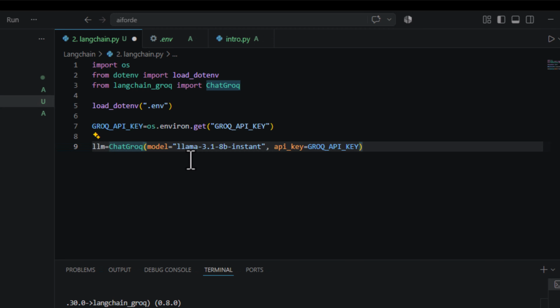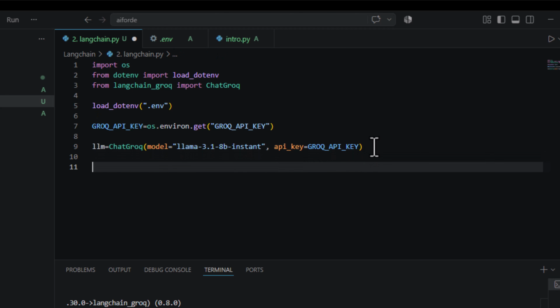It's very simple. We are creating the object of this ChatGroq class, and then we are specifying the model. I am going to use llama 3.1 8b instead, and then you can see the API key it is asking for. The API key we have already loaded in this Groq API key. Perfect.